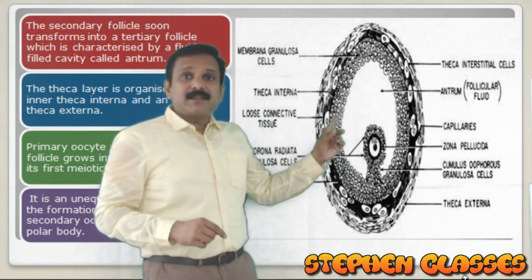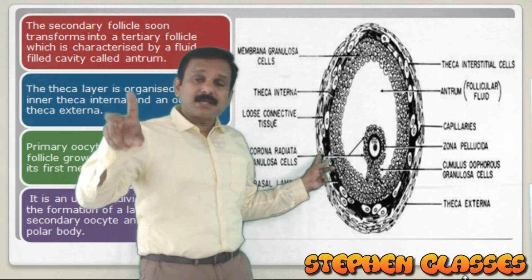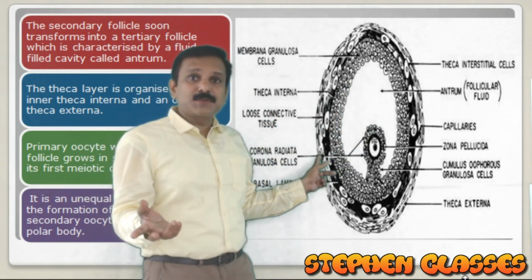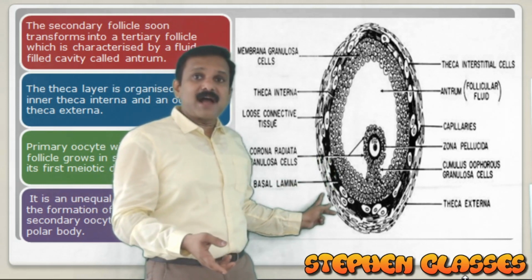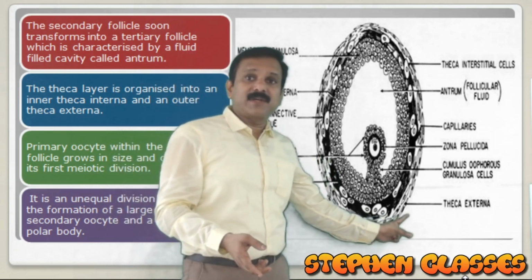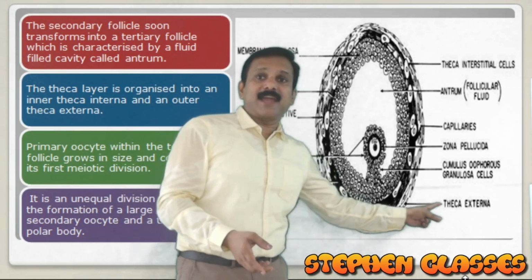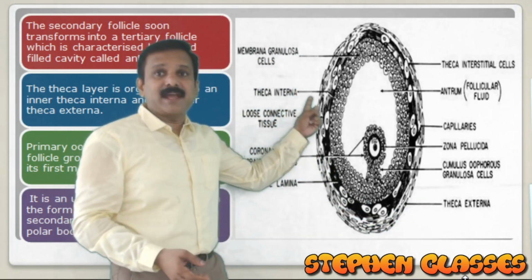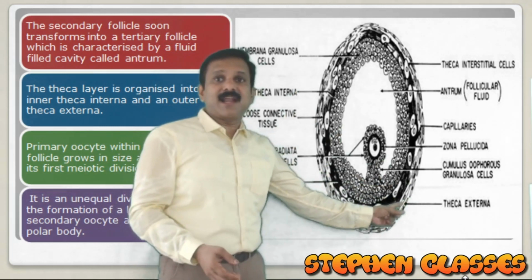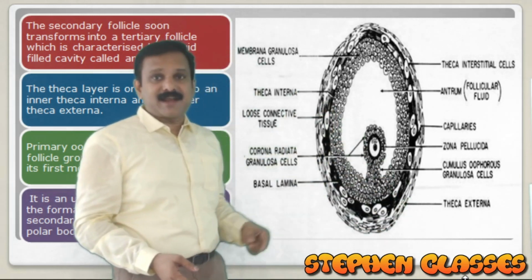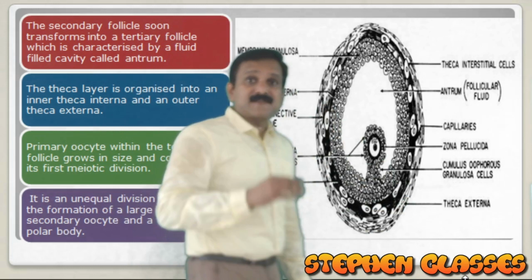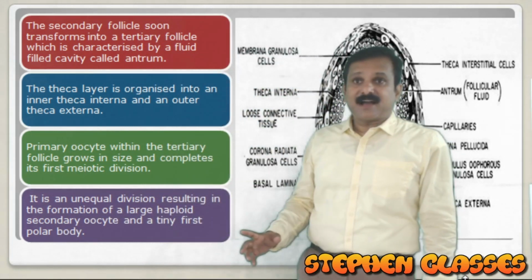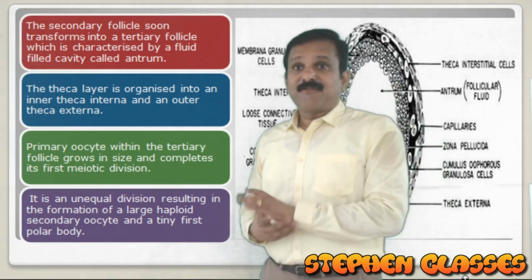And now the theca layer that I have mentioned will be organized into a theca externa and also a theca interna. Here it is labeled theca externa, and you can also see theca interna labeled here. The theca layer is organized into theca externa and theca interna in the case of tertiary follicle.